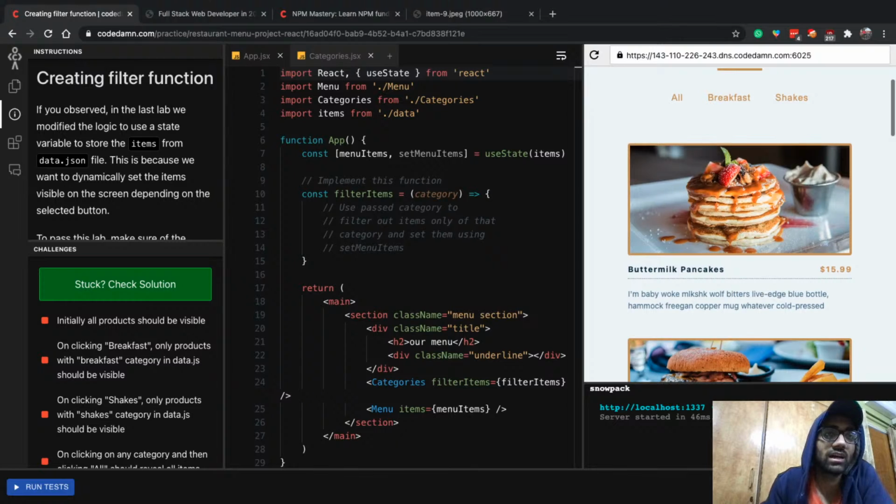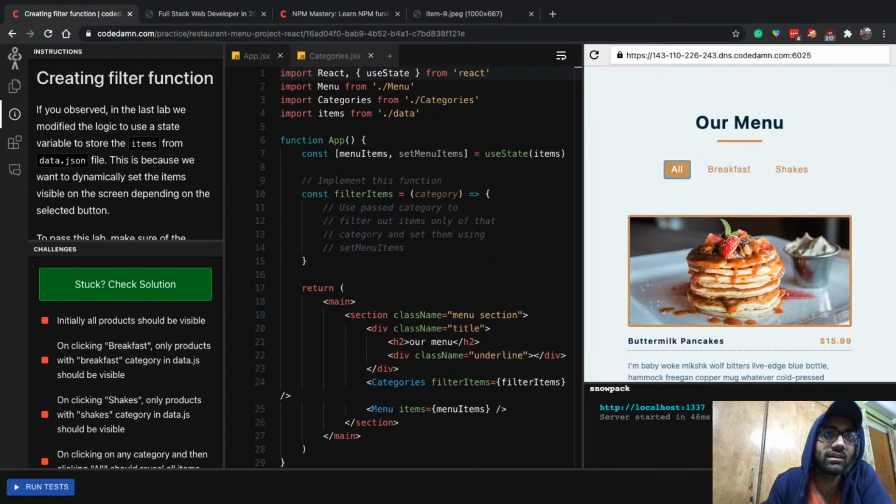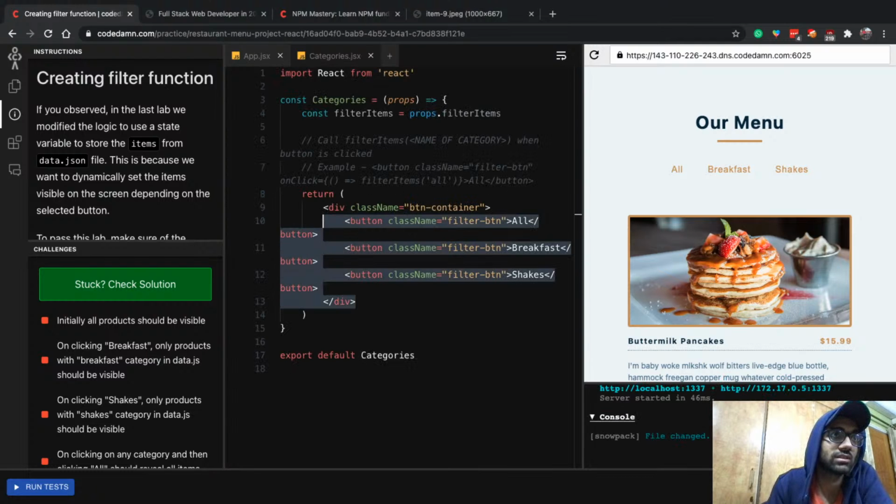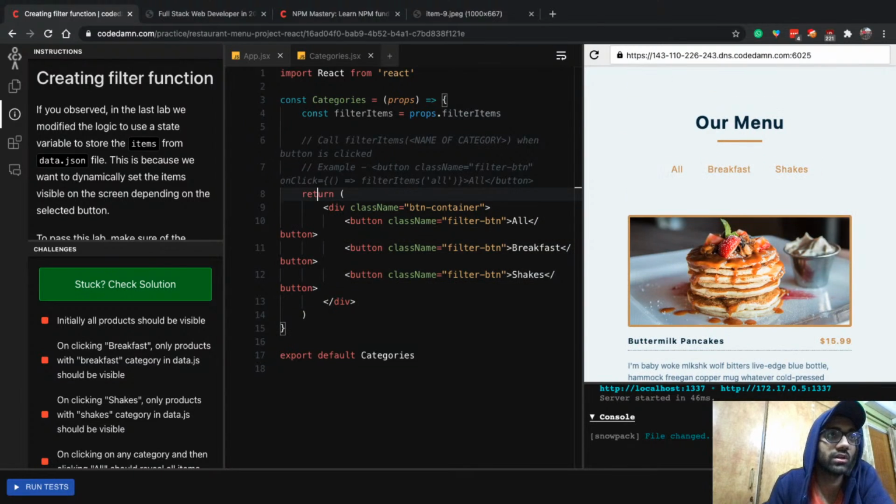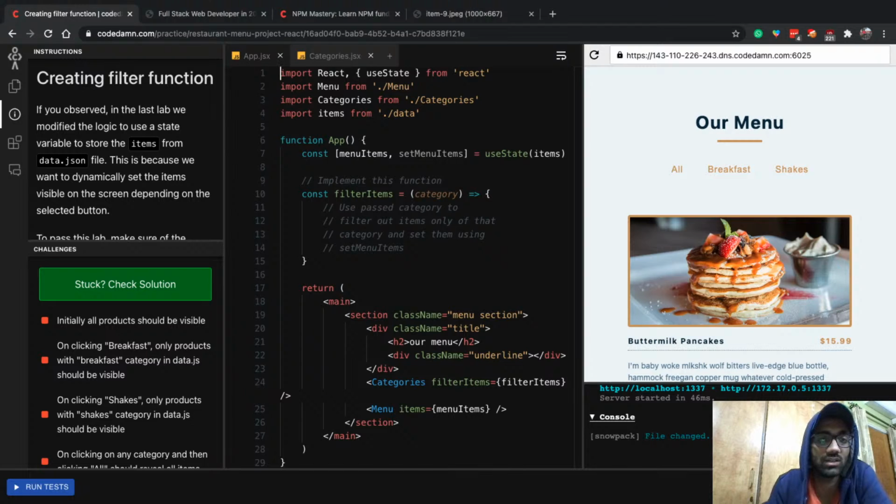So here we are. In the last lab, we had created these 3 buttons, right? Inside the categories.jsx file, just like this. But these do not work, right? If I click on any button, they do not change the content. So let's go ahead and do this dynamic content changing in this particular lab.